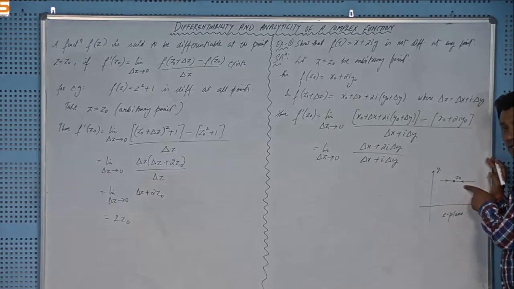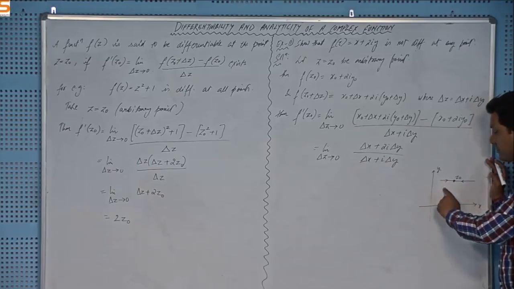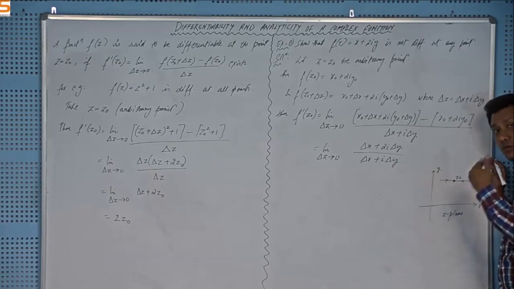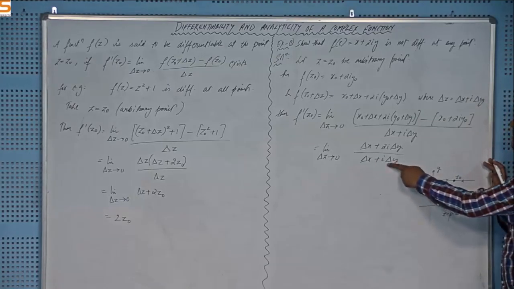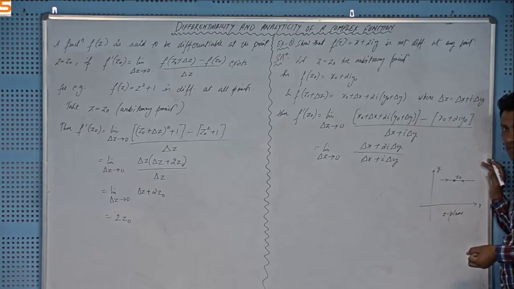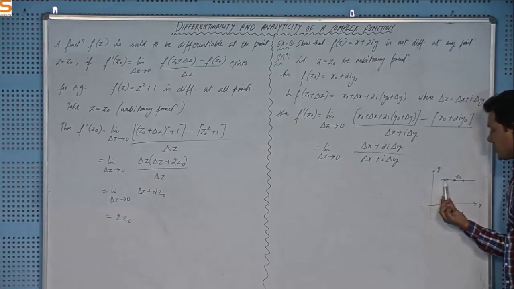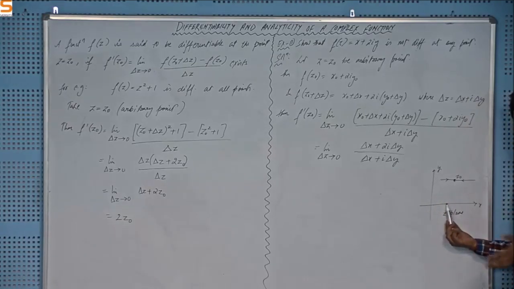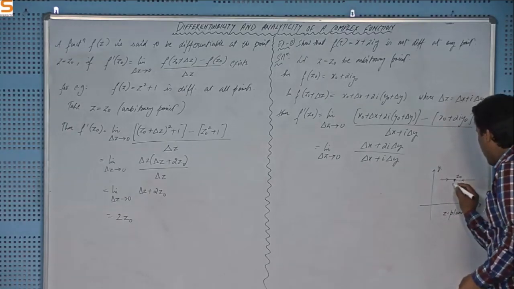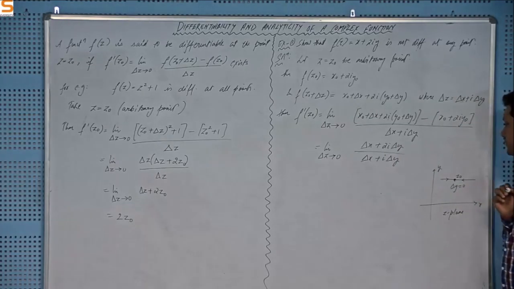And if you approach this point z naught parallel to x-axis, in that case this height will not change, and that indicates that height, meaning delta y, will not change. Delta y is equal to 0. Delta y indicates the change in y. When you approach z naught from this side, you can see that x is continuously changing, but not y, and since y is not changing, delta y will be equal to 0.